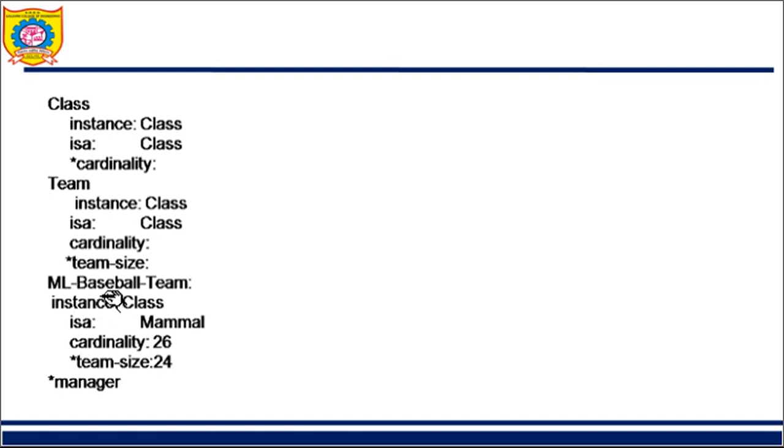Next you have MS baseball team. It is an instance of class. It is a mammal. Cardinality is 26 and team size is 24, and it also has manager. Now this manager will be inherited further by the subclass. Here 26, mammal, 24, what do all these things mean? They are the default values. You can see that somewhere default values are given and somewhere they are not; those are blanks.